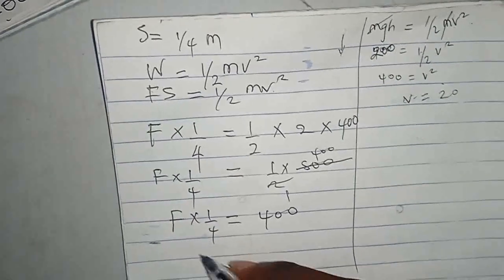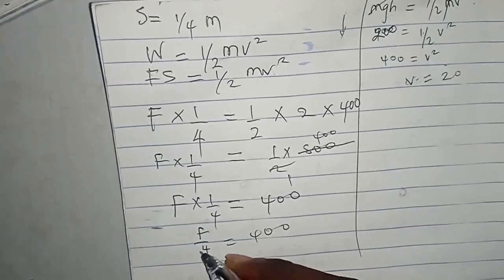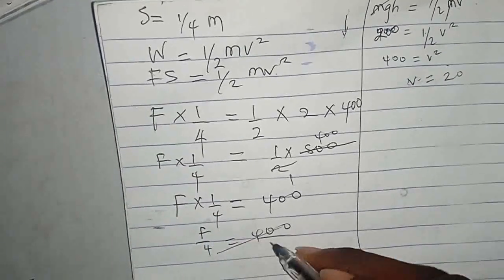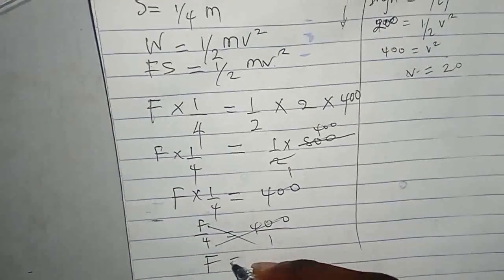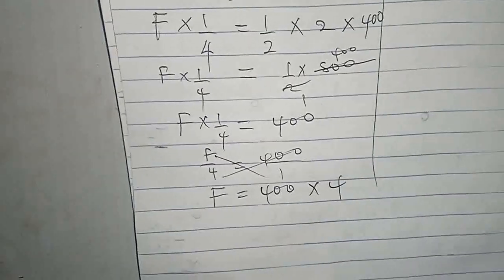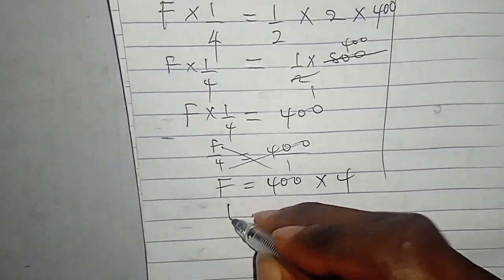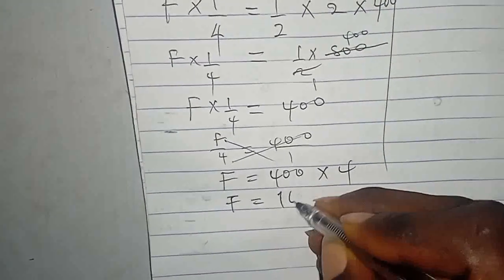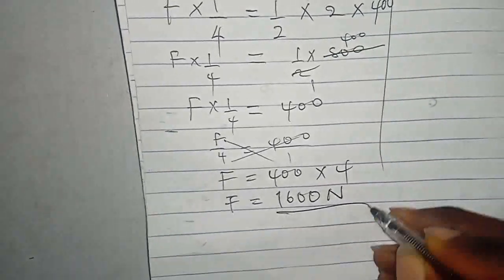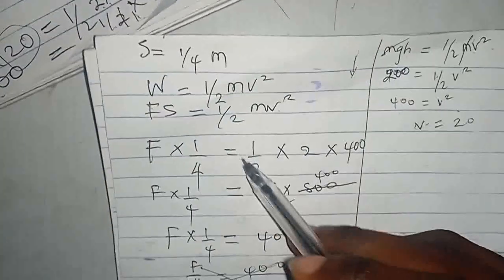F over 4 equals 400. You can see that cross multiplying, F will be equal to 400 times 4. F is equal to 1600 Newton.